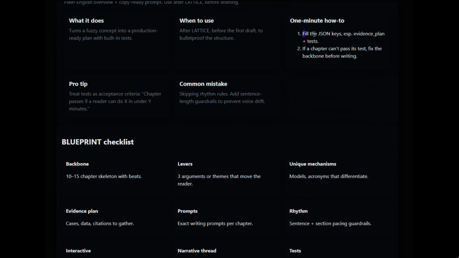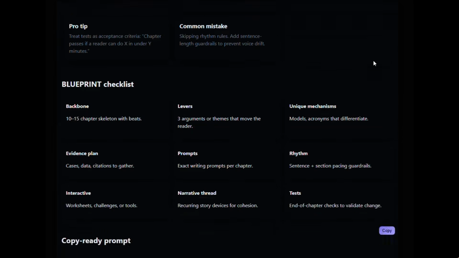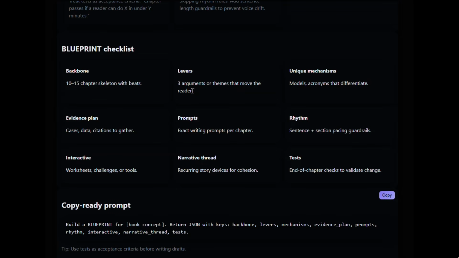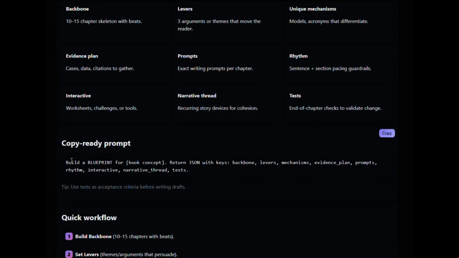Now, if you're writing any book, then you want to use the blueprint template or acronym, and that stands for the backbone. That's the 10 to 15 chapter skeleton of an outline with beats. The L is levers, 3 arguments or themes that move the reader. Then we have unique mechanisms, models or acronyms. Evidence, this is where you build out your plan, your cases, your data, your citations to gather.